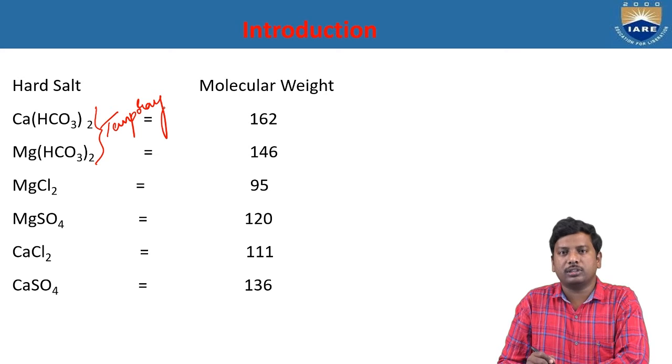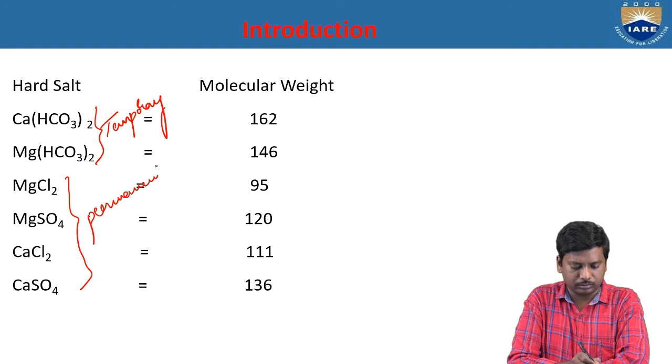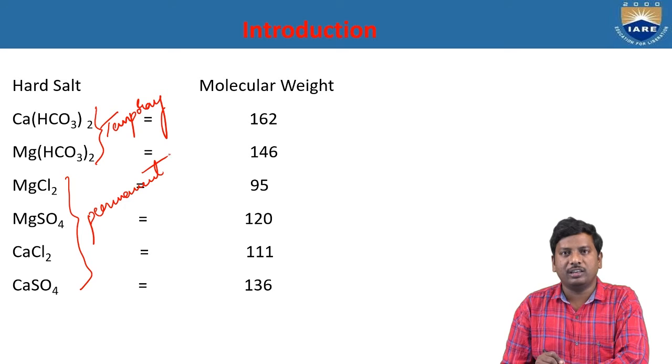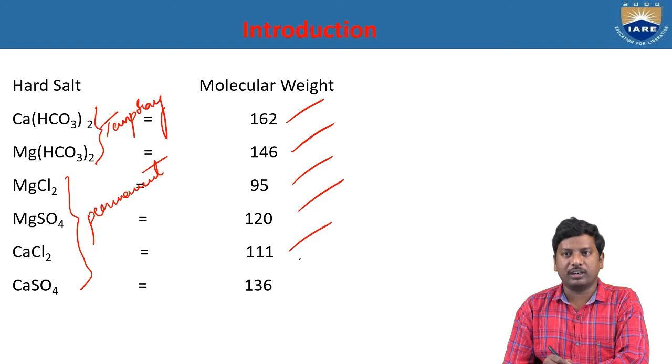And the remaining 4 salts, nothing but magnesium chloride, calcium chloride, magnesium sulfate, and calcium sulfate, cause the permanent hardness of the water. So the molecular weight for calcium bicarbonate is 162, magnesium bicarbonate is 146, magnesium chloride 95, magnesium sulfate 120, calcium chloride 111, and calcium sulfate 136.